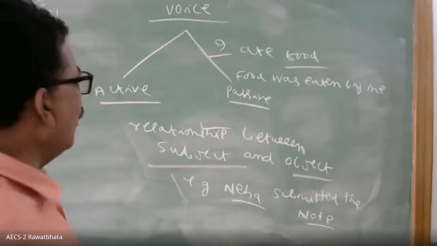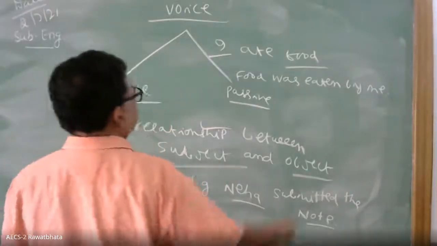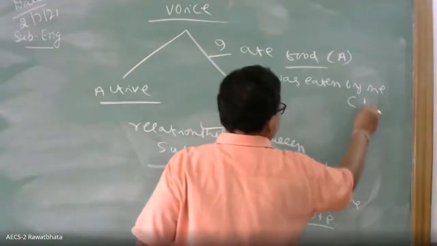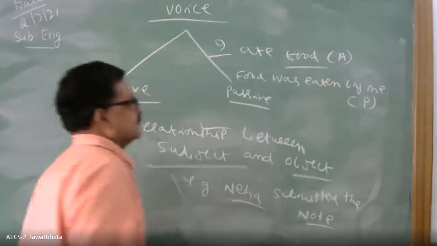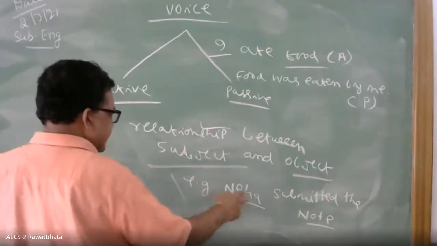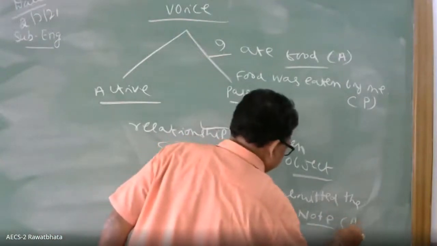So this is called active. I ate food is active, whereas food was eaten by me is passive. The first sentence was active: I ate food, and they have submitted the notebook is active.